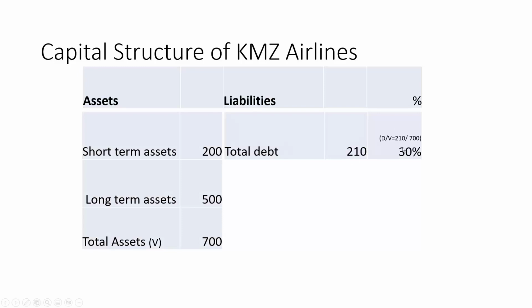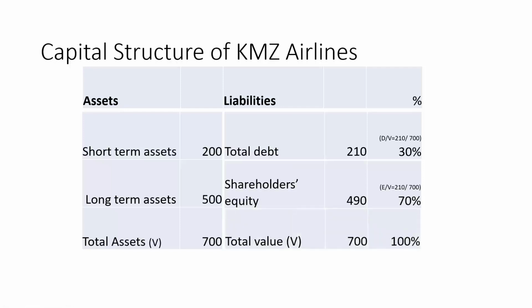In fact, we can find out the other way around. What is the debt to value of total debt? It is 210 divided by the total asset size, which is 700, or 30%. Similarly, shareholders' equity is the sum total of stock issued plus retained earnings of 490, and the component of shareholders' equity is not 210 but 490 divided by 700, or 70%. We'll do that in Excel in just a bit, and the two add up together to 100%. And let's assume the cost of debt to be 8%, meaning we pay 8% interest to our lenders, and we pay 22% return on equity to our shareholders.